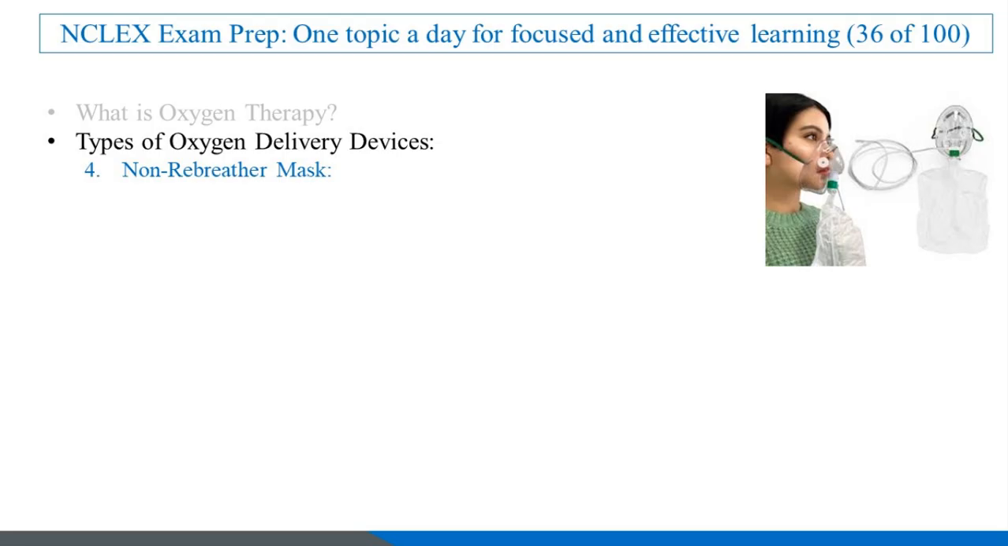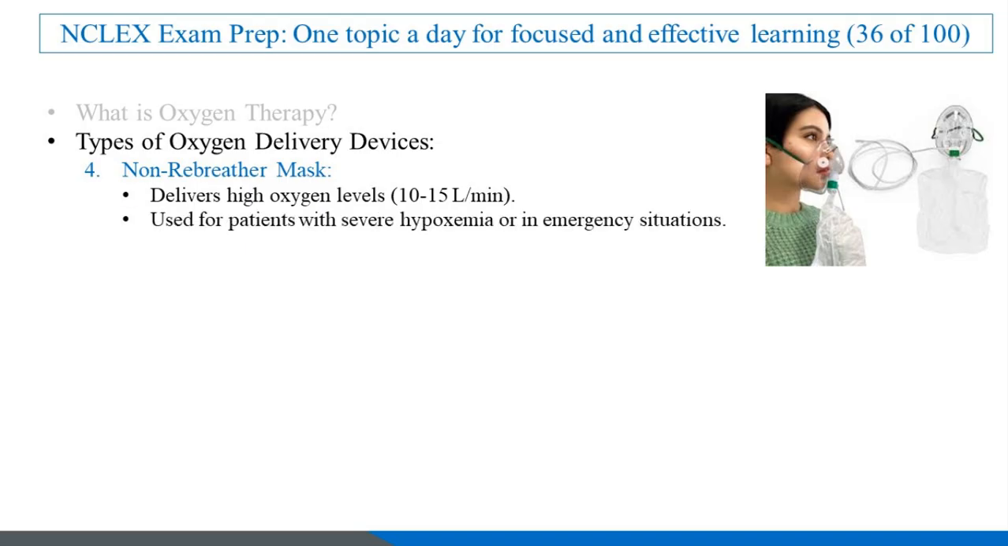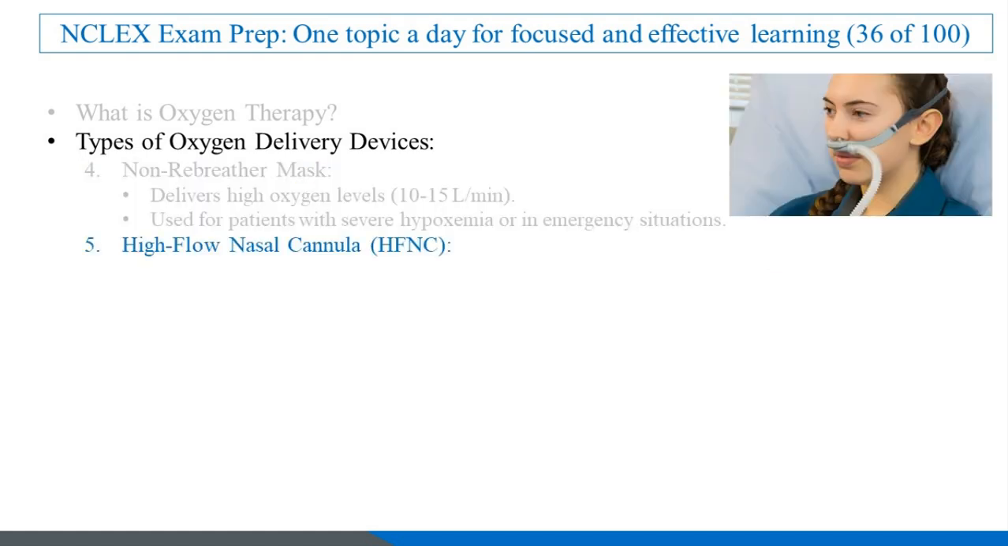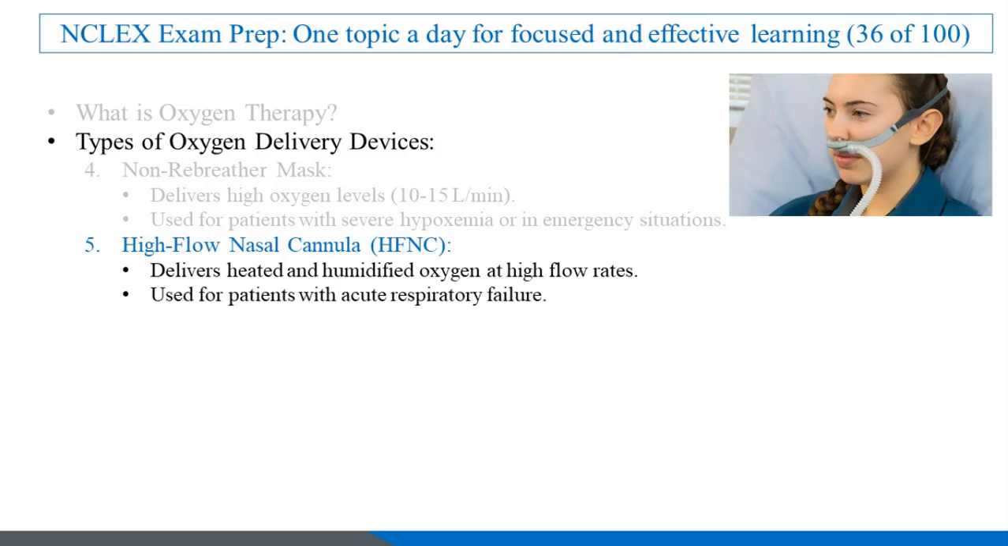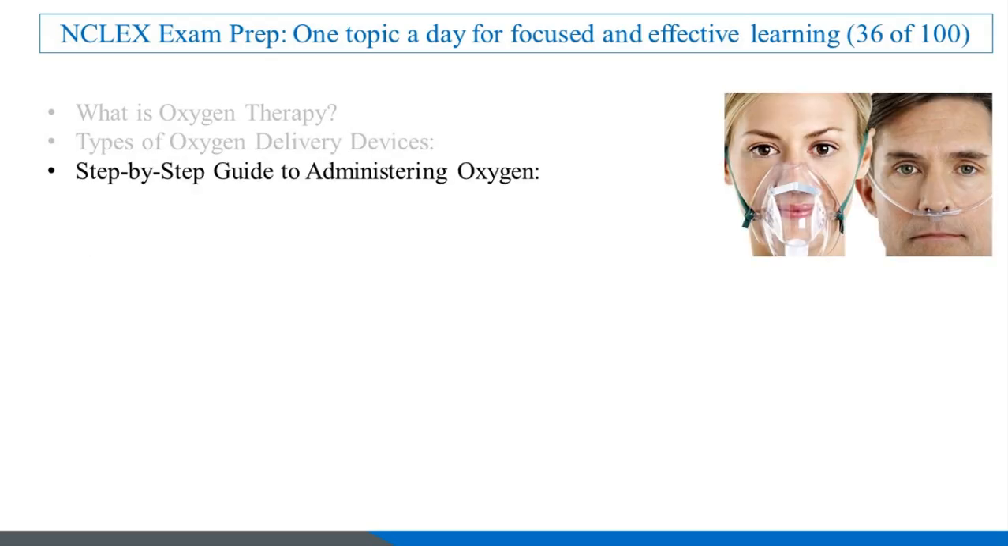4. Non-Rebreather Mask. Delivers high oxygen levels, 10 to 15 liters per minute. Used for patients with severe hypoxemia or in emergency situations. 5. High-flow nasal cannula, HFNC. Delivers heated and humidified oxygen at high flow rates. Used for patients with acute respiratory failure.